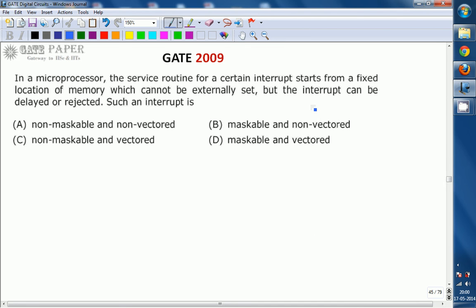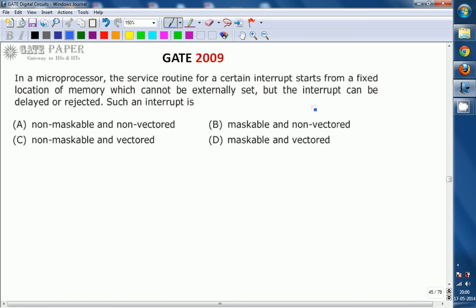Hello, we are discussing the GATE 2009 ECE paper, and this question is related to microprocessors. In a microprocessor, the service routine for a certain interrupt starts from a fixed location of memory which cannot be externally set, but the interrupt can be delayed or rejected. Such an interrupt is called: non-maskable and non-vectored interrupt, maskable and non-vectored interrupt, non-maskable and vectored interrupt, or maskable and vectored interrupt.